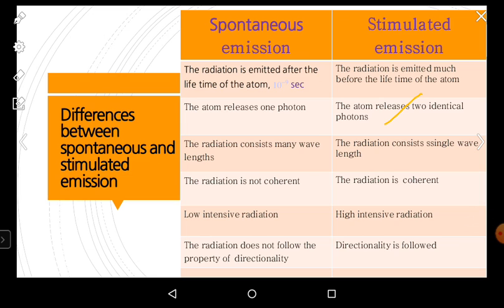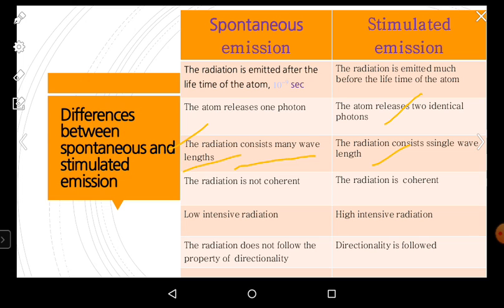And the third point: the radiation consists of many wavelengths. So during spontaneous emission, the radiation is not monochromatic. It consists of different wavelengths. And the example is the hydrogen spectrum. It has five series: Lyman, Balmer, Paschen, Brackett, and Pfund. This is due to spontaneous emission of radiation only. And coming to stimulated emission, it has only a single wavelength, which is called monochromatic.